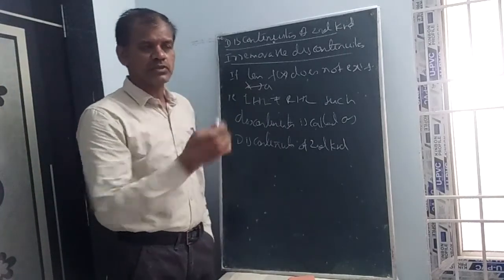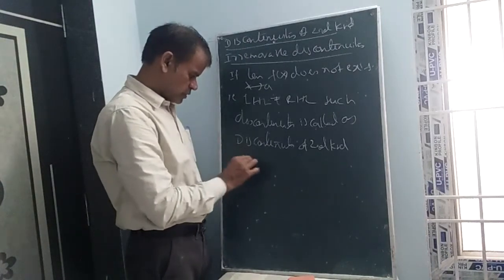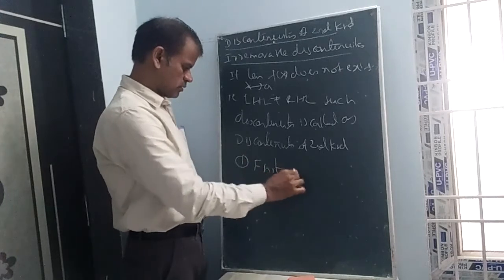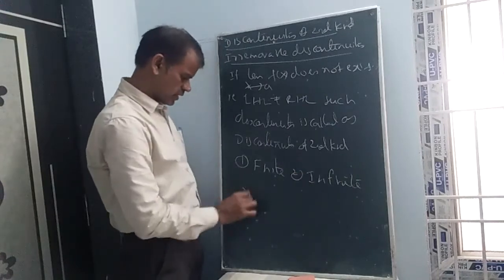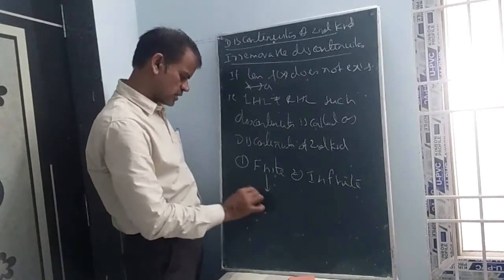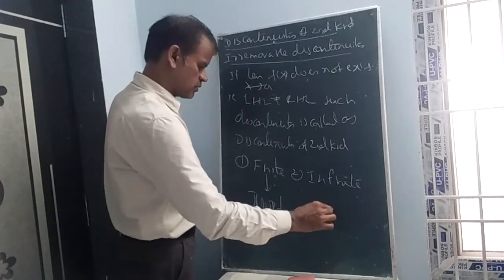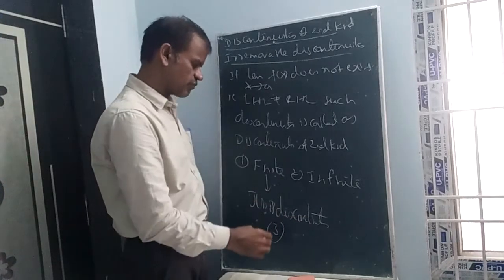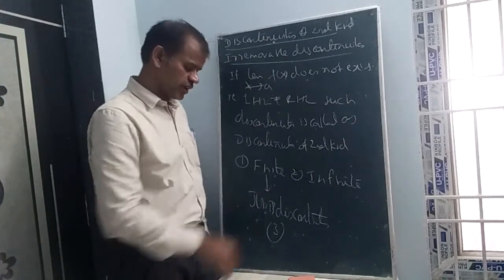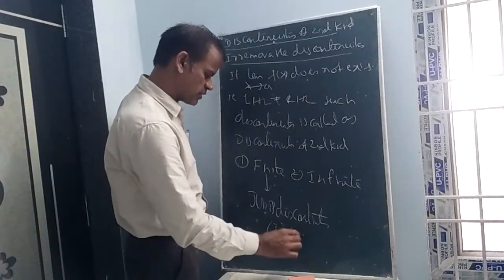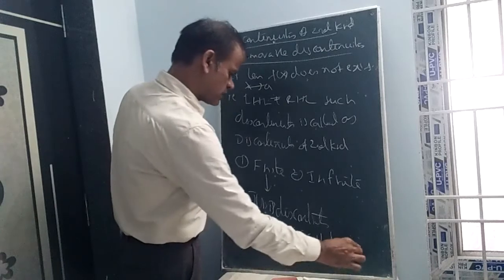Among them, three types of discontinuities are there: finite, infinite, oscillatory. First one finite, second one infinite, third one oscillatory. Finite has a separate name: this is called jump discontinuity. So finite discontinuity or jump discontinuity, infinite discontinuity, and next one, oscillatory discontinuity.